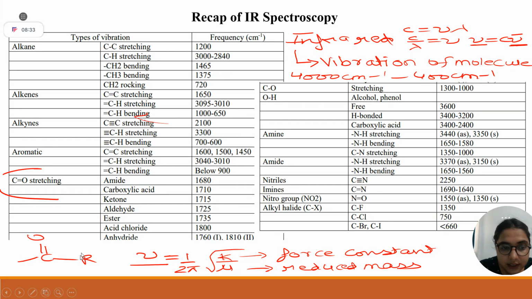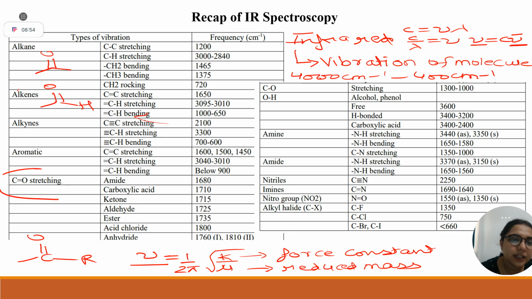Now, let's start from your aldehyde and ketone. Let's say this is your ketone, this is your ketone, this is your aldehyde.